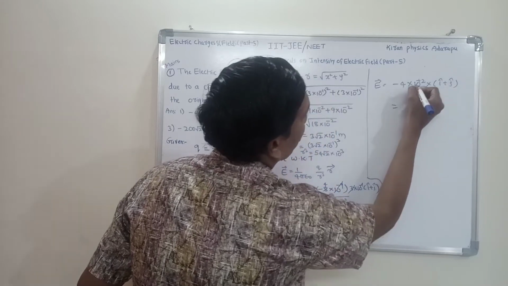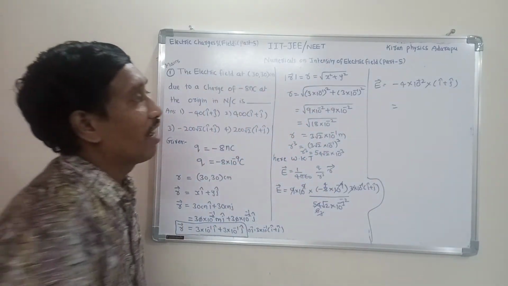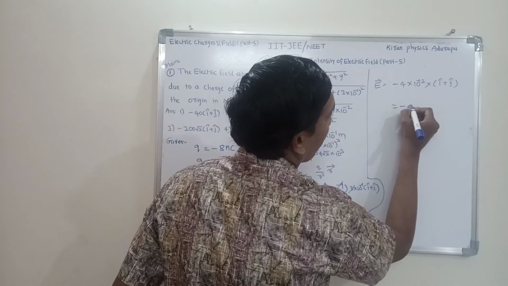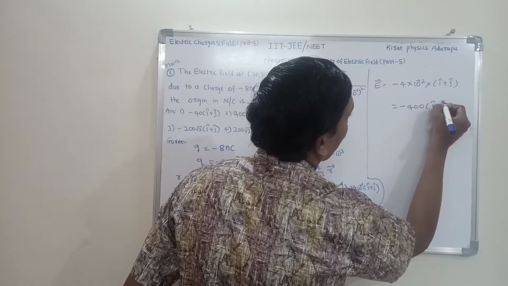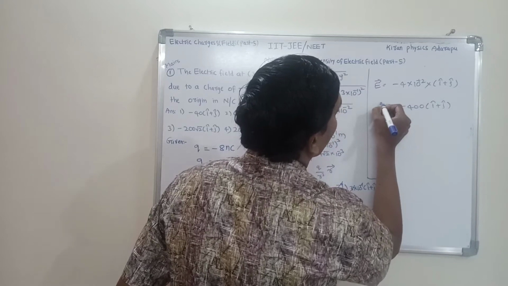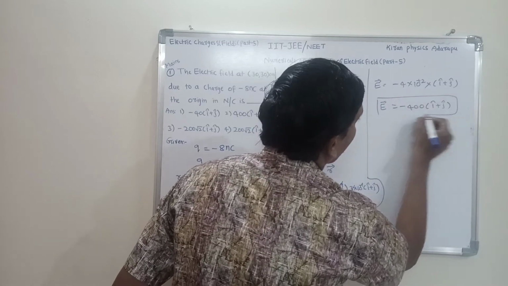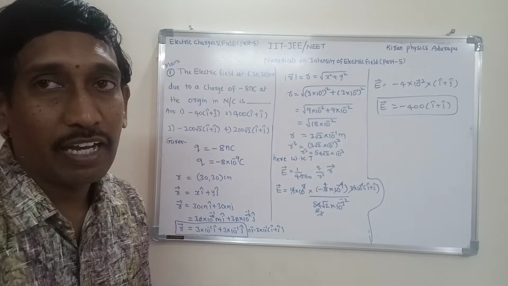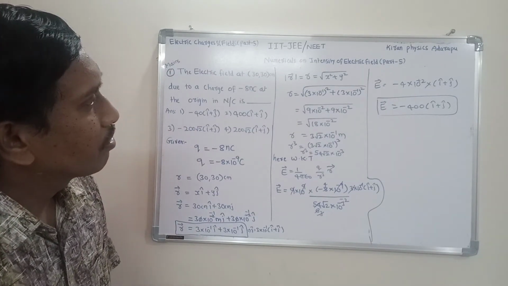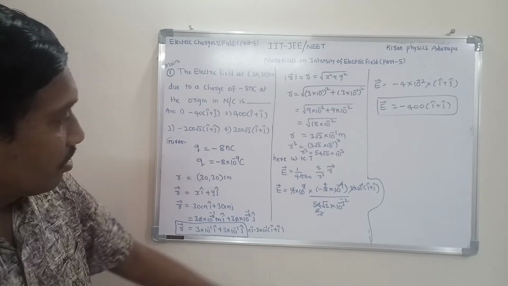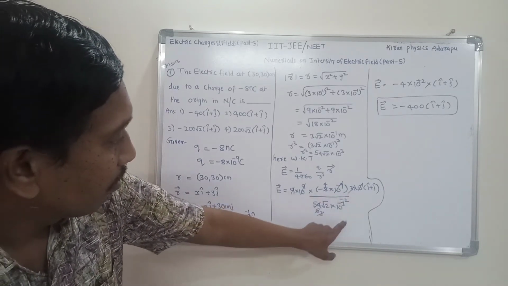10 power plus 2 means 100, and 100 into 4 is 400. That means minus 400 into i cap plus j cap. This is E bar. E bar is equal to minus 400 into i cap plus j cap. This is the suitable answer. Which is correct here?